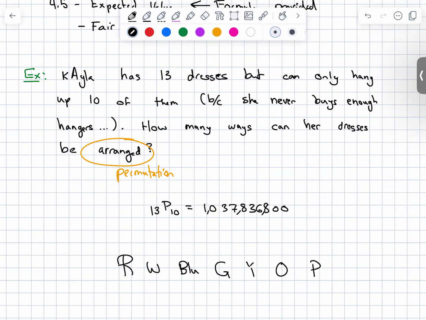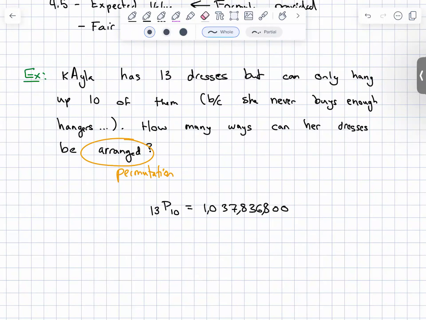That is a unique week. And then you could also do pink, red, white, blue, all that stuff. How many different weeks will that take care of? That'd be a fun question. But apparently, as long as you have 13 dresses and you can only hang up 10 of them, you have billions of choices.